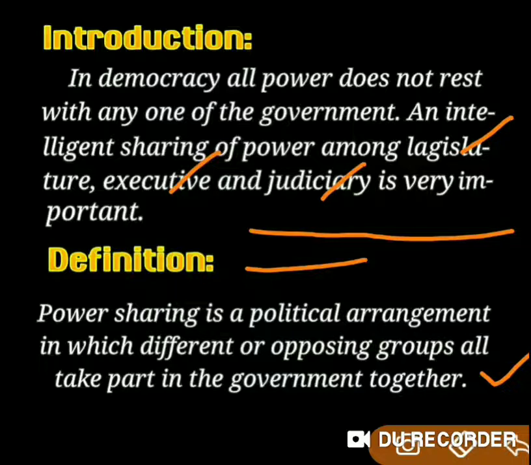Where people live with different cultures, traditions, languages, backgrounds and religions, we need to see that all people live in oneness and maintain peace and harmony in the society. This is possible when all the powers and privileges are equally shared among everyone. Then we can see oneness and harmony in any country. That is what we call power sharing.